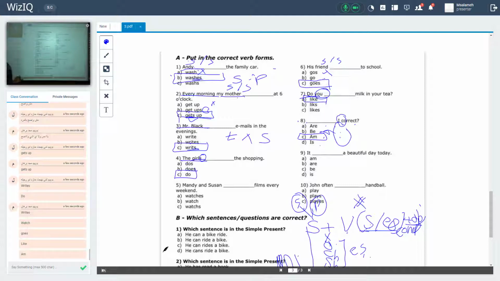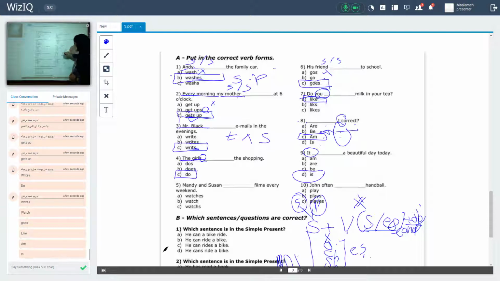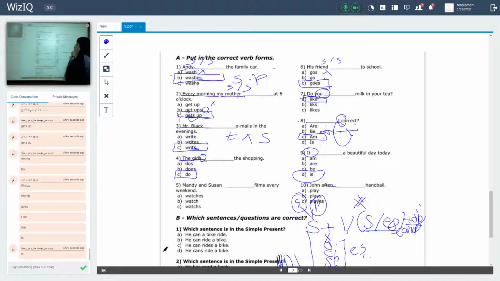Guys, keep with me. Please be active with me. Okay, there is no one who wants to answer. It is a beautiful day today. It is a singular subject. So is. I said why, because I discussed it here. And number 10, John often. Actually, here I have a keyword to know that this sentence is in what? In a simple present tense.